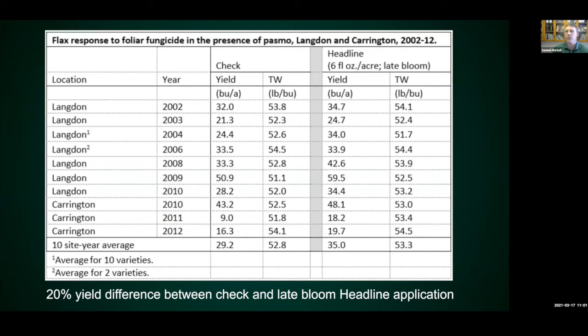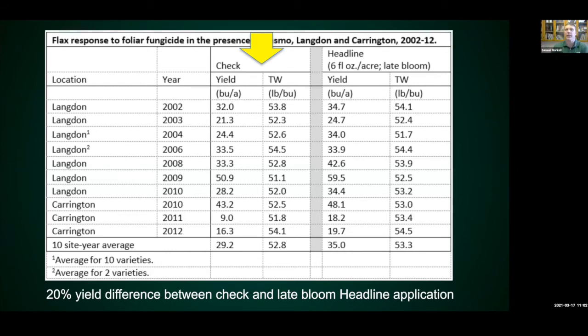And I don't know if there were trials prior to that, but Hans Kendall and Greg Endres and others put this together, and this is on the list of resources for you, and I just want to take you through what they did here. So on this left-hand column is the location of the fungicide trial, where it was conducted. Of course, we have the year here, so 2002 to 2012. And they took data out of multiple fungicide trials and then combined it on this sheet.